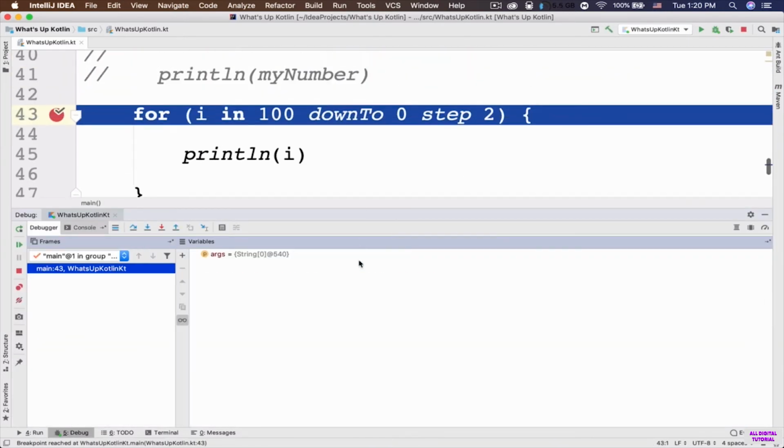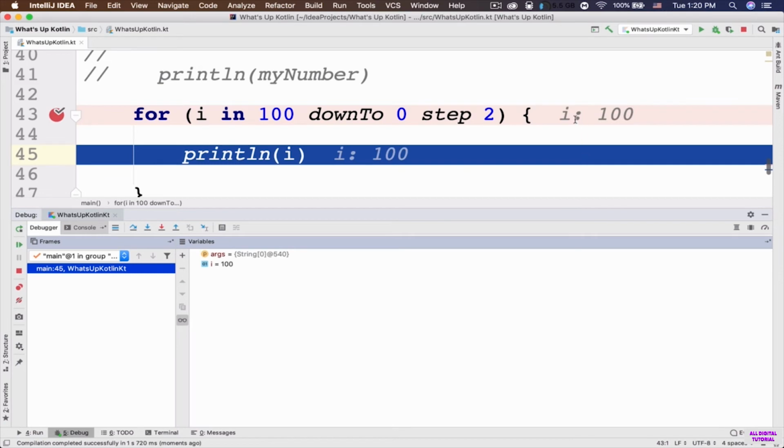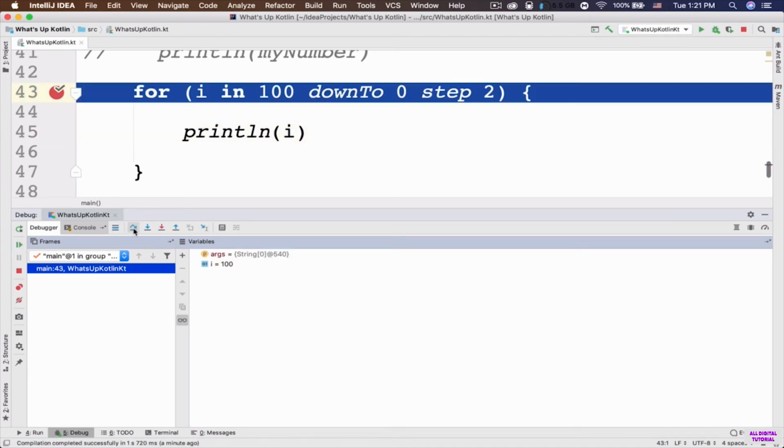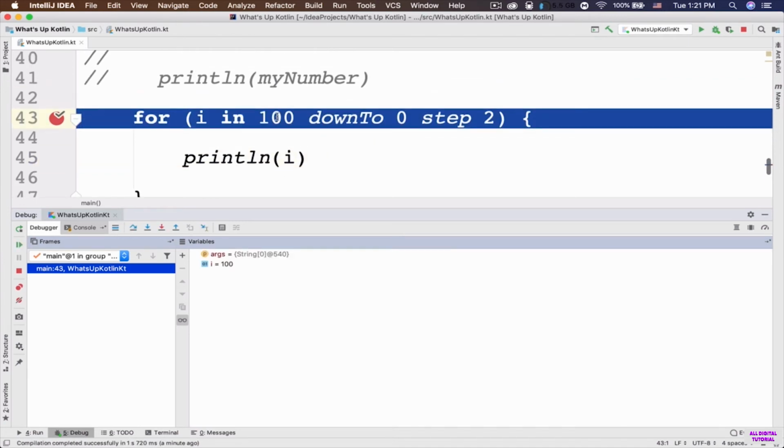So here inside this variable section, you can see that we've got these args, which is not important. Don't worry about this one. Now let's click on step over in order to start executing this for loop. Now here we've got the value of the I, which is number 100, right? Okay, so it's going to output the value of 100 to the console. Let's click on step over again, and now it's going to go back to this for loop. So here we've got step 2, right? I told you that step 2 means 2 step forward. But now, because we've got the downTo, step 2 means 2 step backward.